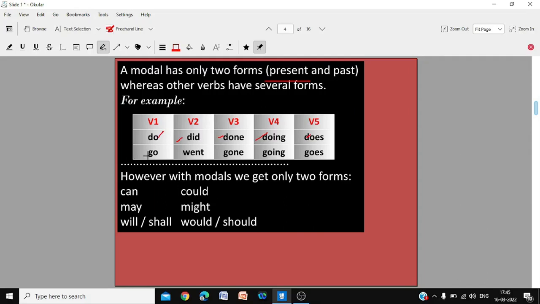Go: go, went, gone, going, goes. So you have 5 different forms for most verbs. But with modals, you will get only 2 forms: can, could, may, might, will, would, shall, should. That is the original root verb, and the past tense.